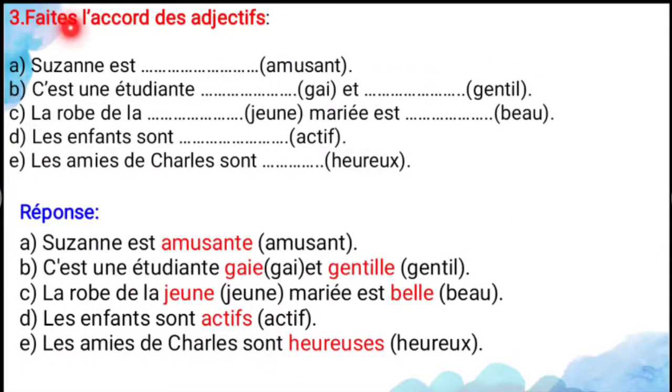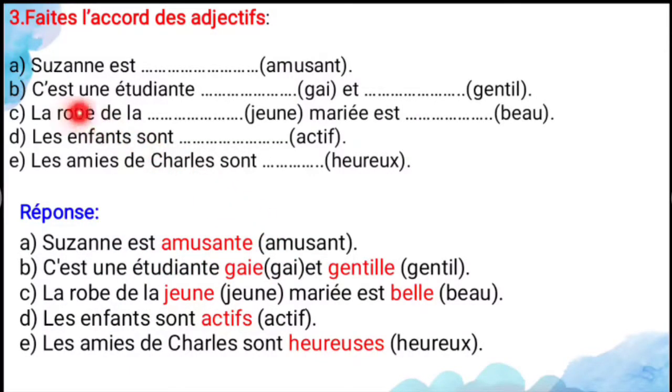And move to the third one, same only, the accord of adjectives. So do with that adjectives. First one is Susan a dash amusant. Here the adjective is what? Amusant. It means fun. So Susan, it's a feminine. For that you have to add E at the end of the adjective. So Susan a amusante. So Susan is fun.